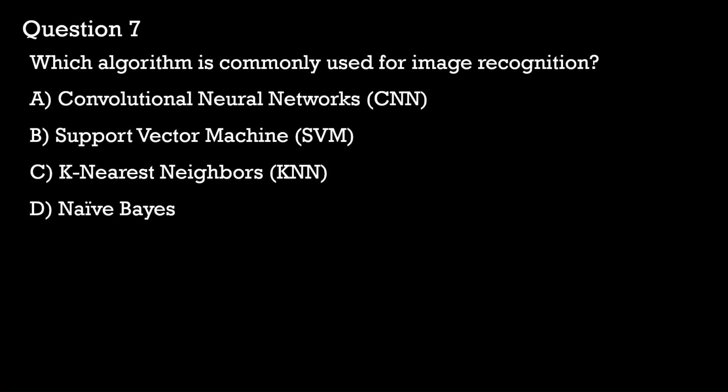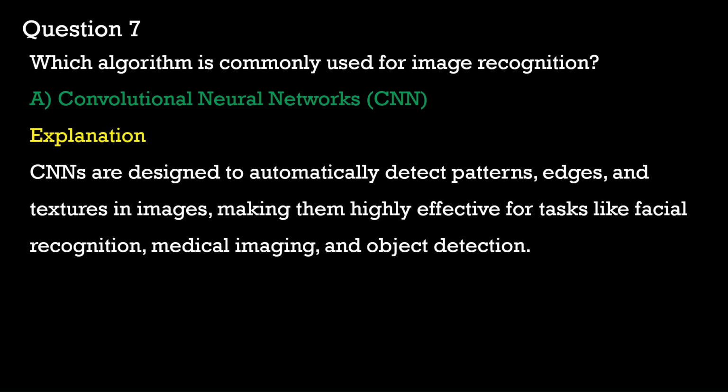The support vector machine is used for classification tasks, but it is not as effective as the convolutional neural network for image recognition. The K nearest neighbors is a simple algorithm used for classification and clustering, but it does not perform well on large image datasets. While the naive Bayes is a probabilistic model that is commonly used for text classification, so it is used for things like spam filtering rather than image recognition. So, based on the explanation of the options, our answer is option A.